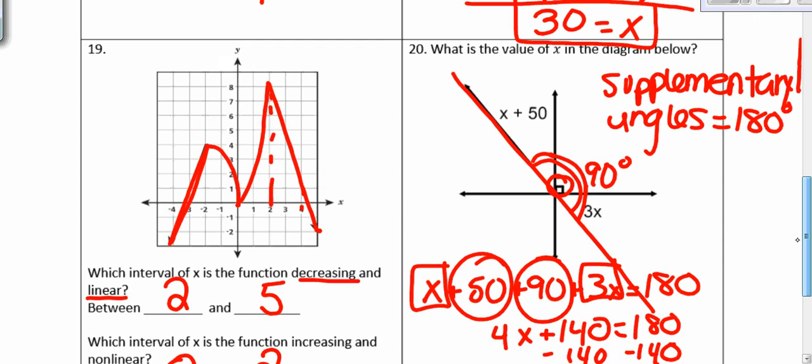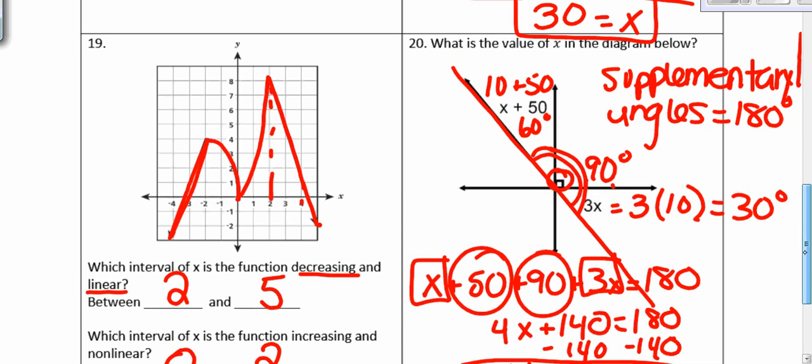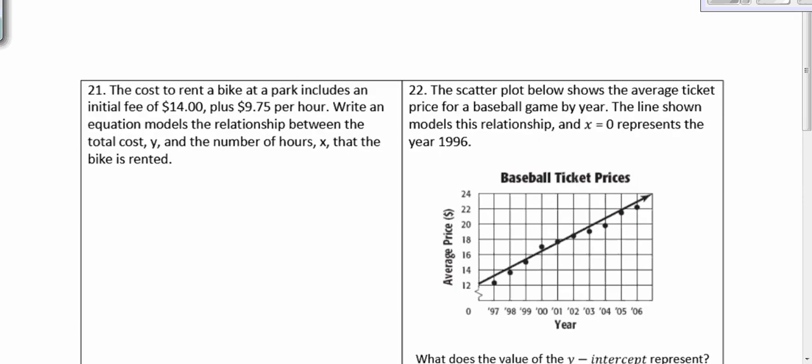So we have x equals 10, and now if we wanted to substitute back in to find the measure of this angle, you would just substitute 10 in for x and see that that angle is 30 degrees. And up here, 10 plus 50 is 60 degrees. So if they asked you for what are those angles after you solve for x, you would just substitute in what you solve for x and solve it. Number 21.